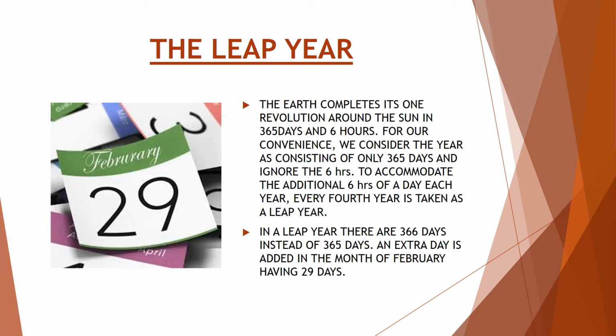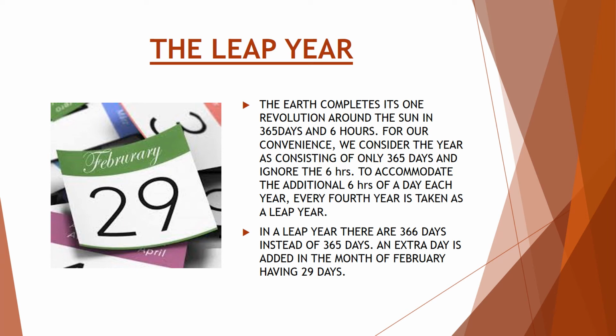The leap year. The Earth completes its own revolution around the Sun in 365 days and 6 hours. For our convenience, we consider the year as consisting of only 365 days and ignore those 6 hours, to accommodate the additional 6 hours of a day each year.